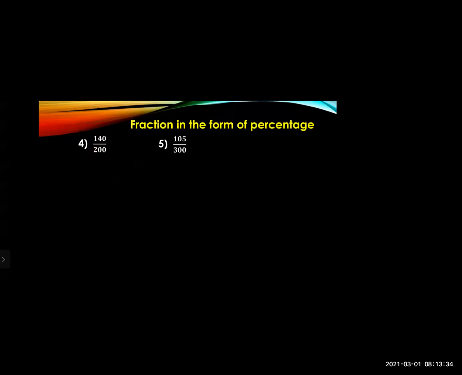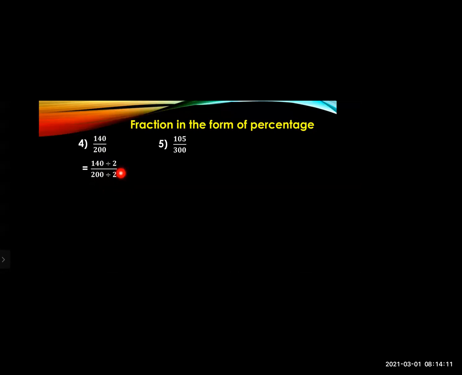Will you multiply or divide? You cannot multiply over here, okay, as it is more than 100. So when the denominator is more than 100, you have to divide it. When you divide the denominator, you need to take 100 as the denominator. For that, you have to divide it by 2. So when you divide 200 by 2, you will get the denominator 100.